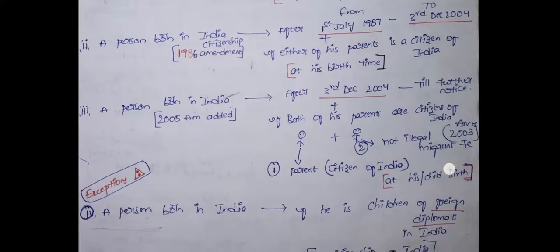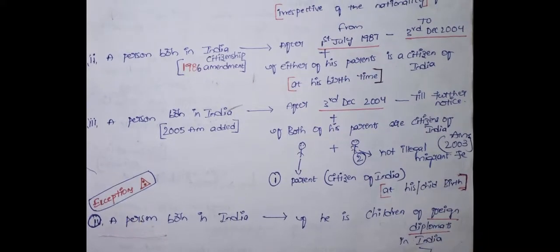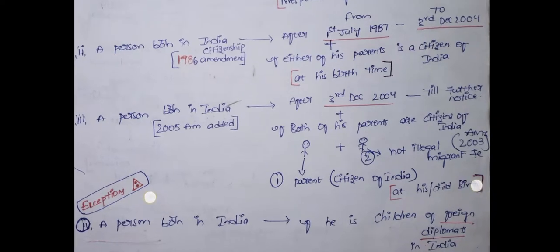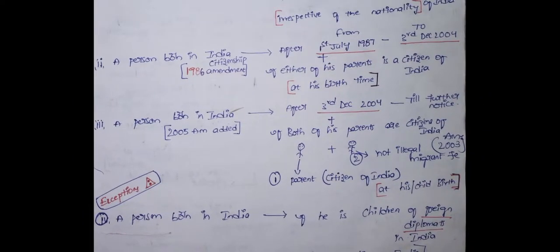The third condition: a person who is born in India after 3rd December 2004, if both of his parents are citizens of India. So both of his parents should be citizens of India, or one parent, mother or father, should be a citizen of India and the other parent, father or mother, should not be an illegal migrant. This provision, especially 'not illegal migrant', was added by the Citizenship Amendment Act 2003. The entire provision was added by the Citizenship Amendment Act 2005.